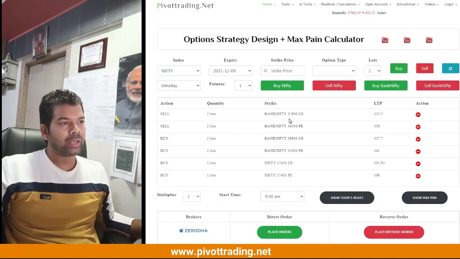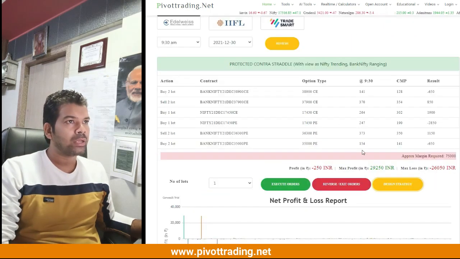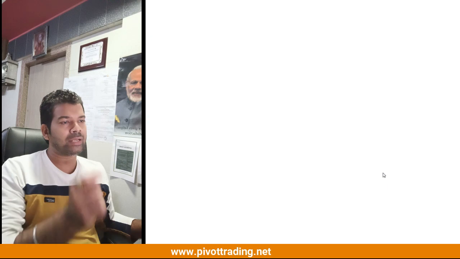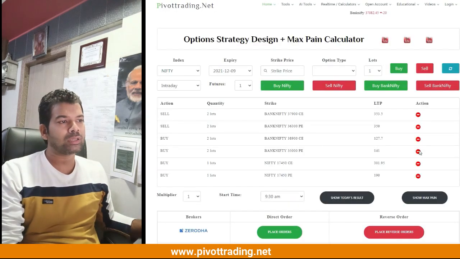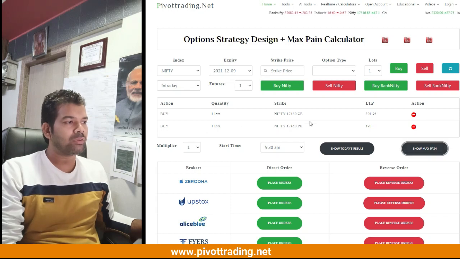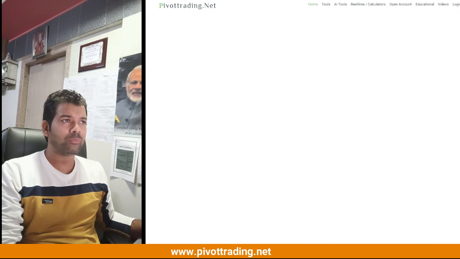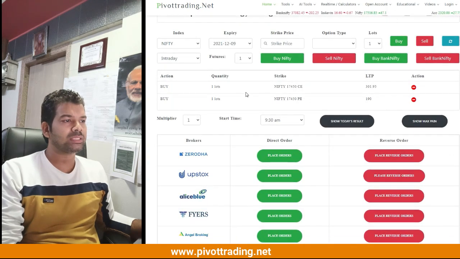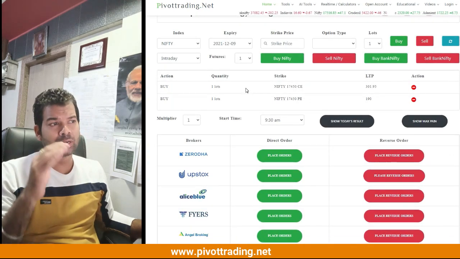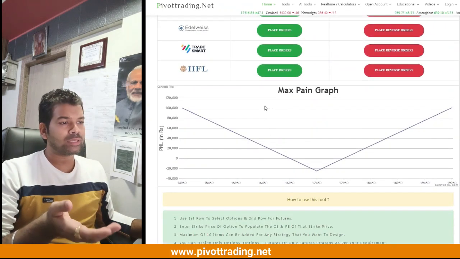First I will execute the payoff only for the Bank Nifty. So I will remove these Nifty options here, and let me again open this, and I will execute the graph only for the Nifty. So let me remove Bank Nifty from here. Here we will see the payoff graph of Nifty, and here we will see the payoff graph of Bank Nifty. First let us see the payoff graph of whatever monthly options we are trading in the Nifty.